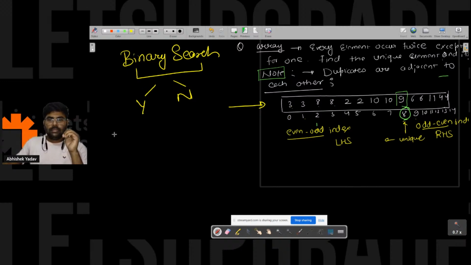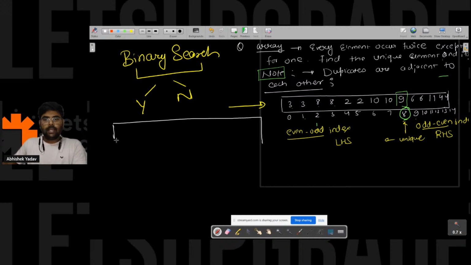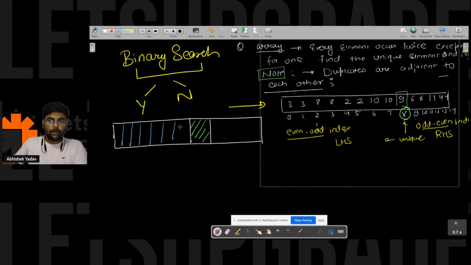So this is my array. Let's create one array here. This is my array, and we have the unique point here. Let's assume this is my unique point, and let's assume this blue region is the left hand side part, and this yellow region is the right hand side part.